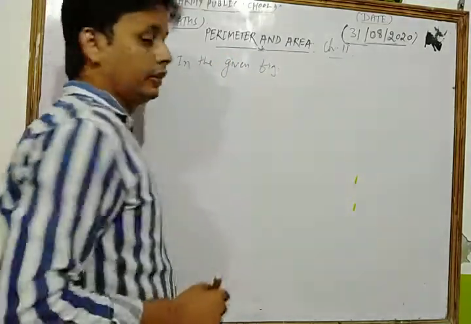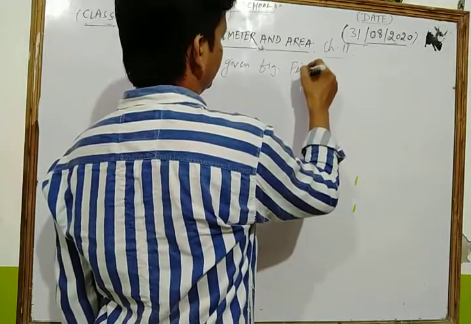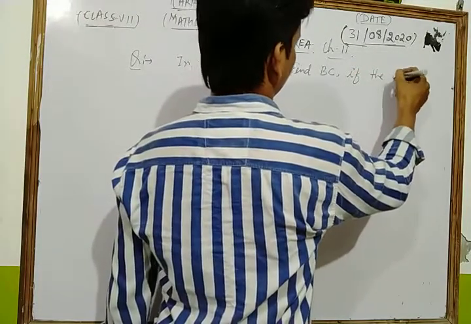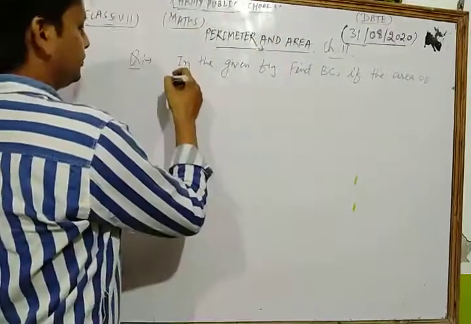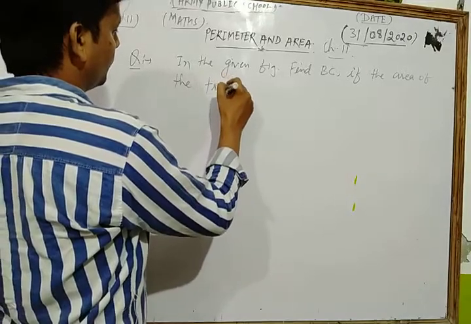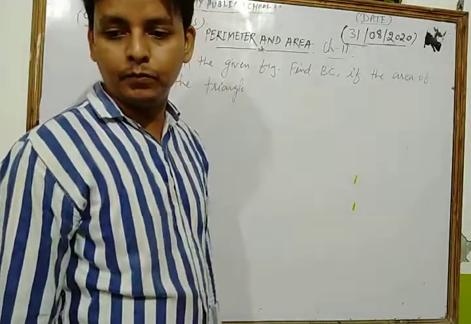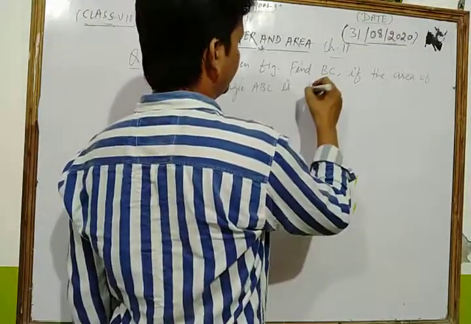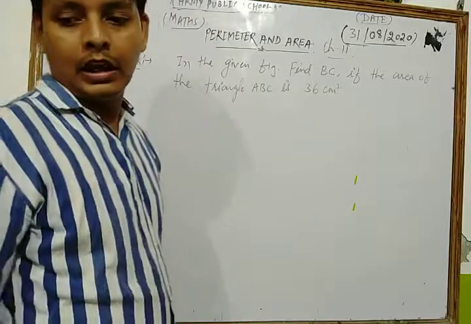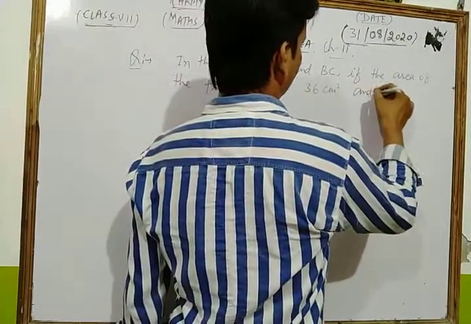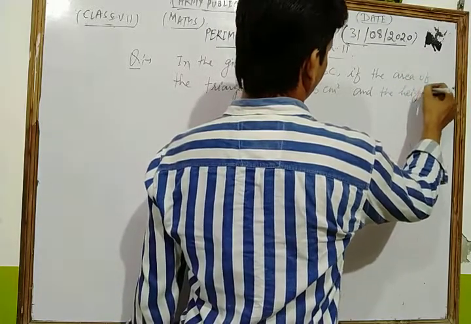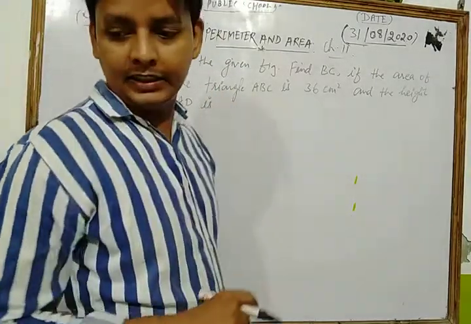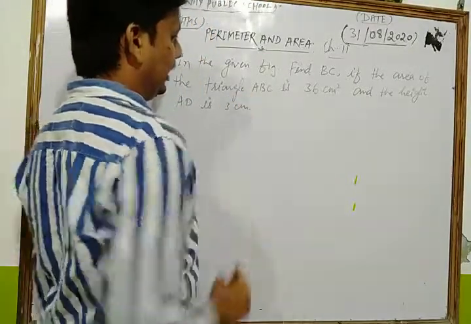Find BC if the area of the triangle ABC is 36 centimeter square, and the height AD is 3 centimeter, and your figure is what? Let's see.